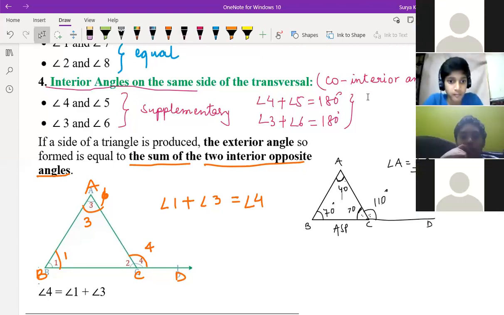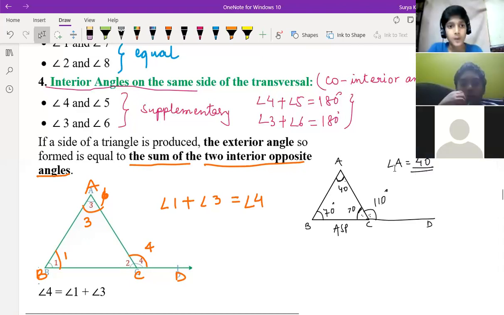All right. Does anyone have doubts? Saicharan, do you have any doubt anywhere? No, sir.